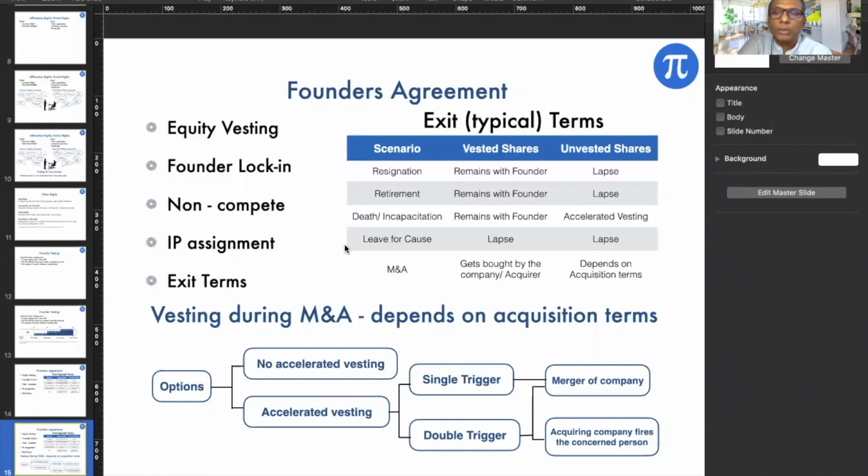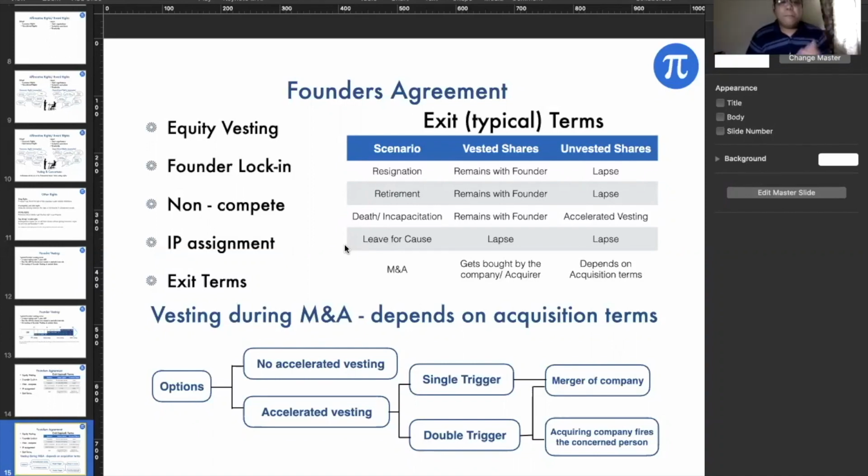So founders cannot sell the shares till the investors are in the company. The reason is that sometimes founders get liquidity and investors are left holding the bag. So that's why this lock-in period becomes important, and there are always carve-outs built into it. If a founder wants to sell 10% of his holding, that may be allowed, etc.